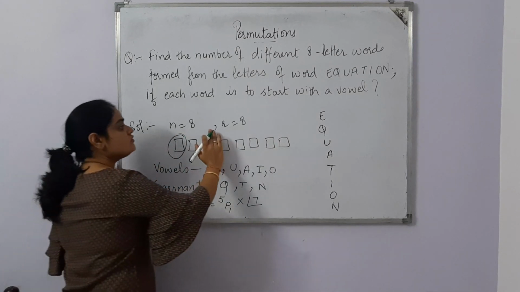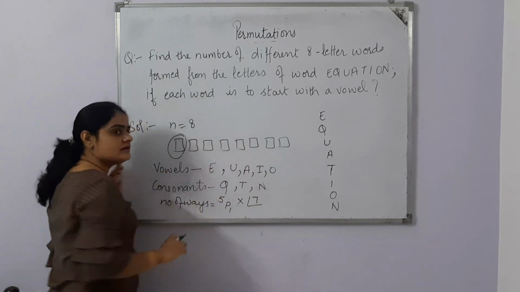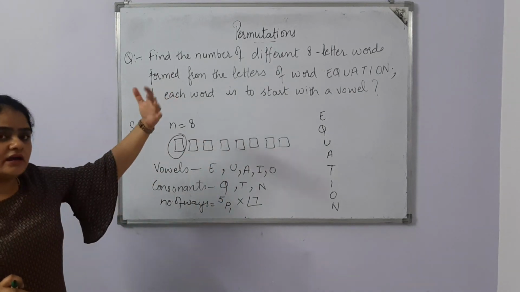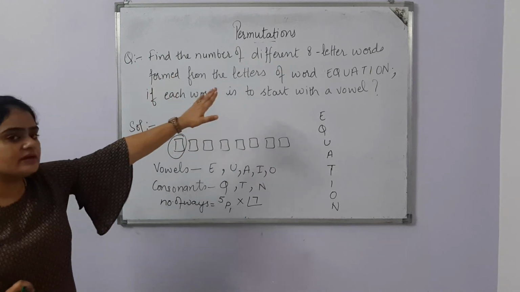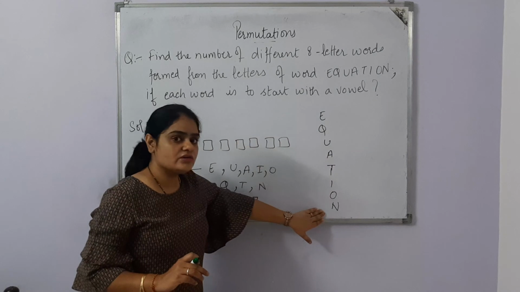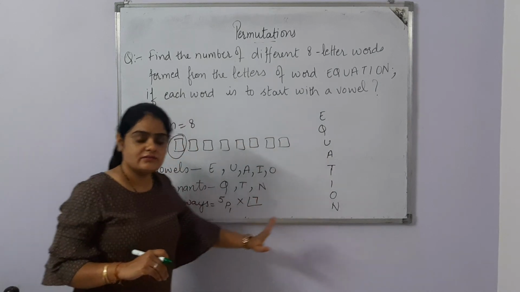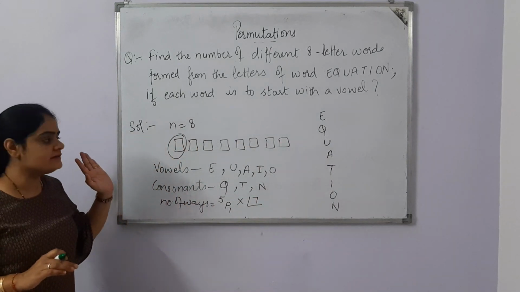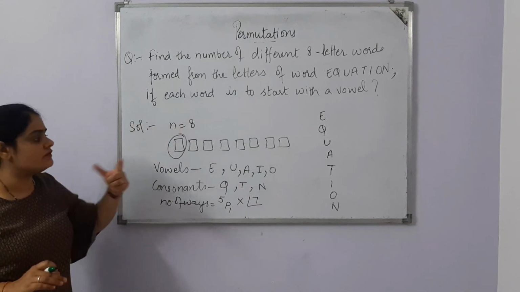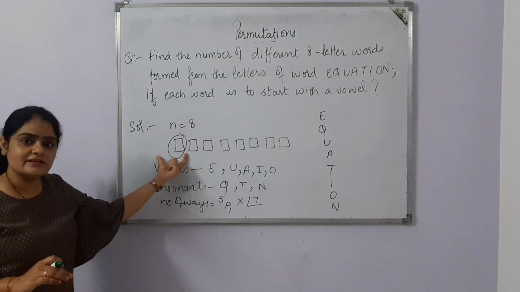So we are not going to use r equal to 8 directly here. First of all, read the question. It doesn't mean that just because we are forming new words from the 8 letters, we use all the 8 letters directly. Yes, of course, we are going to use all the letters, but the condition is applicable here that each word is to start with a vowel. So the very first box should be filled with a vowel.